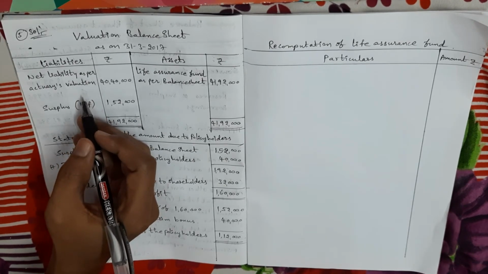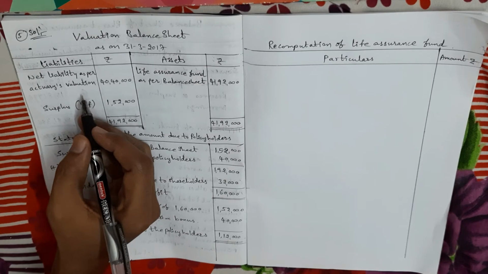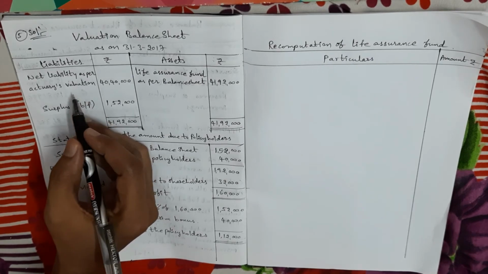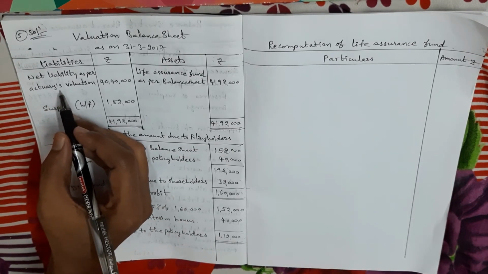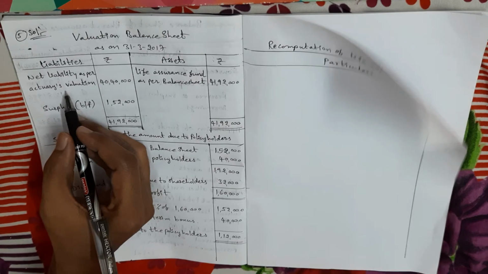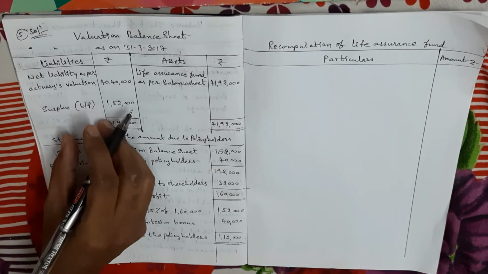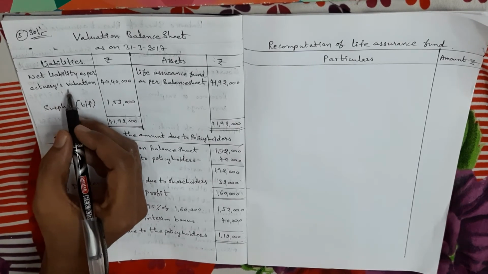Here, the Life Insurance Corporation of India makes a valuation of its net liability every year in order to find out its profit. This is done by one person, known as the actuary. The process by which net liability is ascertained by the actuary is known as actuarial valuation. That calculation process done by the actuary is called actuarial valuation.